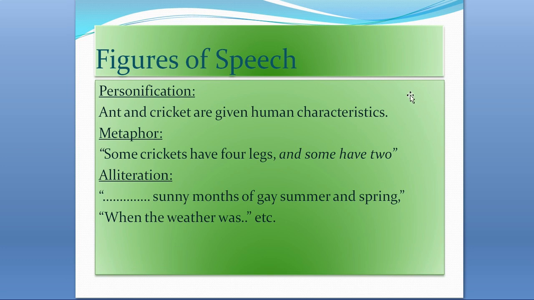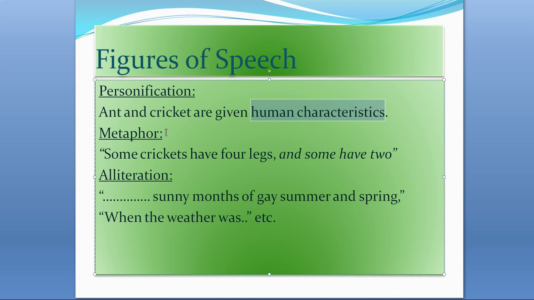And the other thing that we find in the poem is figures of speech, or poetic devices. The first is personification, when animals or non-living things are given human qualities. So the ant and the cricket are not merely creatures here, they are given human characteristics. They represent human beings. That's why we can say that personification is there. They are treated as humans.